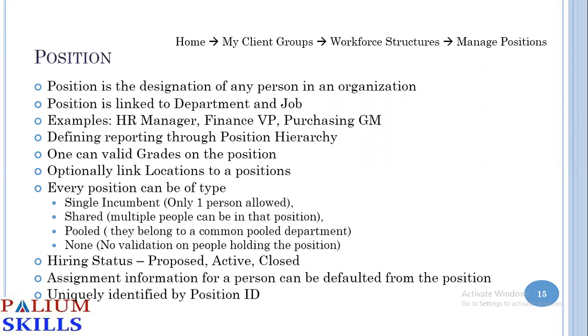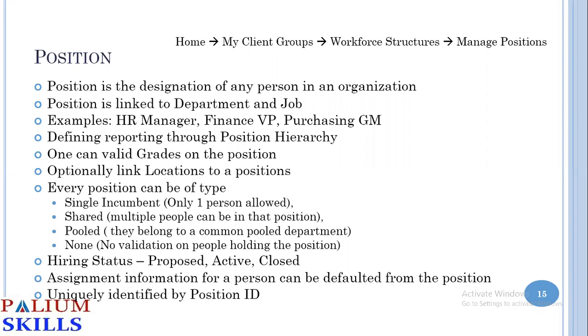Hiring status shows whether hiring is being done or not. Active means yes, hiring is allowed into that position. Close means it's not allowed. Propose means you're only proposing it. Right now it's not yet open. If it is approved, then you can hire into that position.